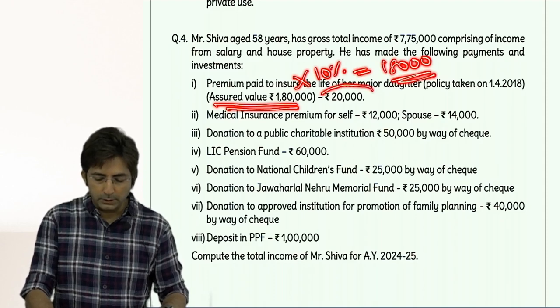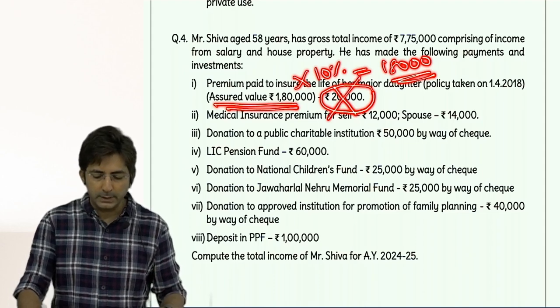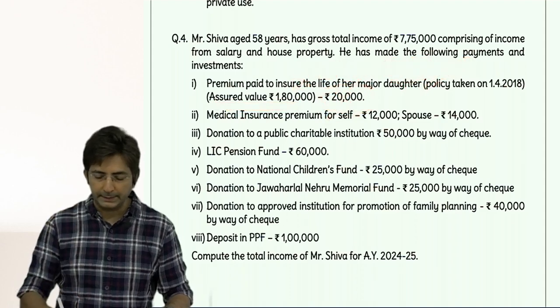But in our question, is the premium less or more? More is not allowed. Anyway, you can make a formula: whichever is less. So as per whichever is less, it will be 18,000. So you will take only 18,000 in 80C.